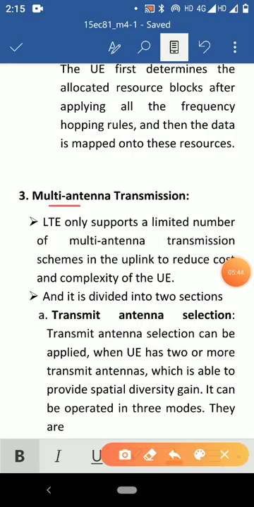Next, third one, multi-antenna transmission, and I will discuss this multi-antenna transmission in the next video.